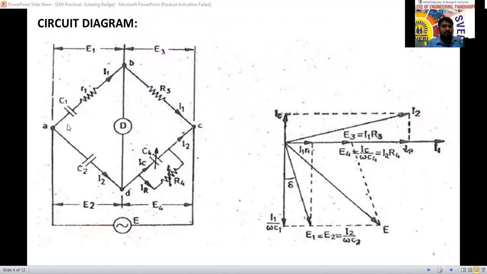The current flowing through C1, R1 and R3 we call I1, and the current flowing through C2 and C4, R4 we call I2. This is just the introduction of the circuit diagram.